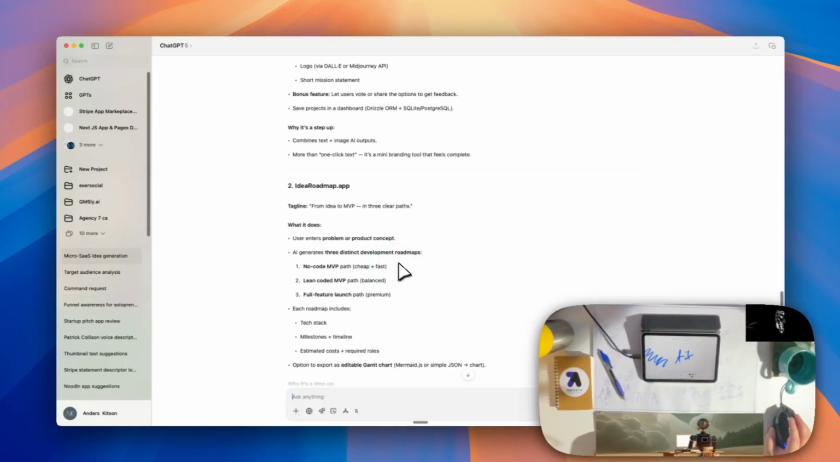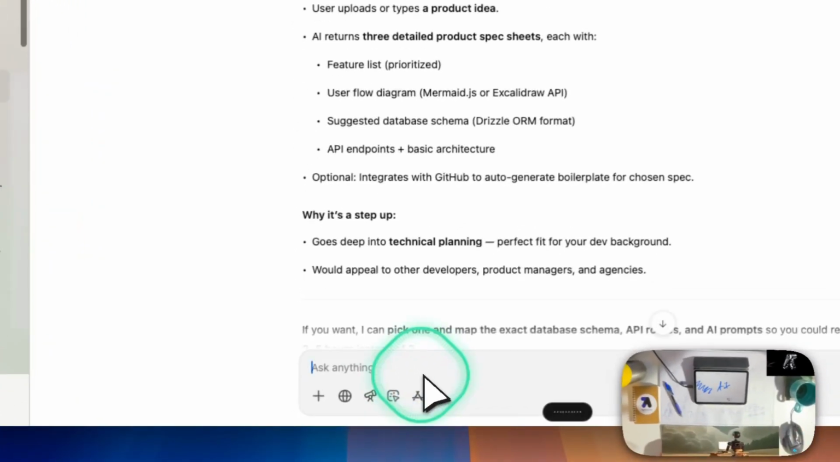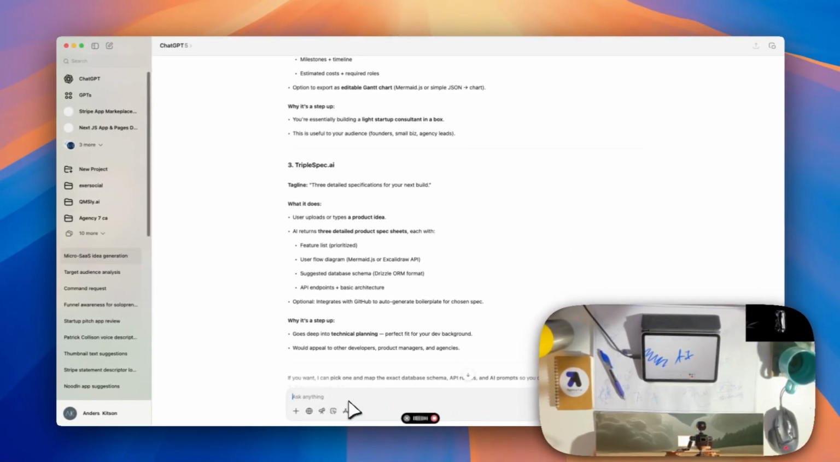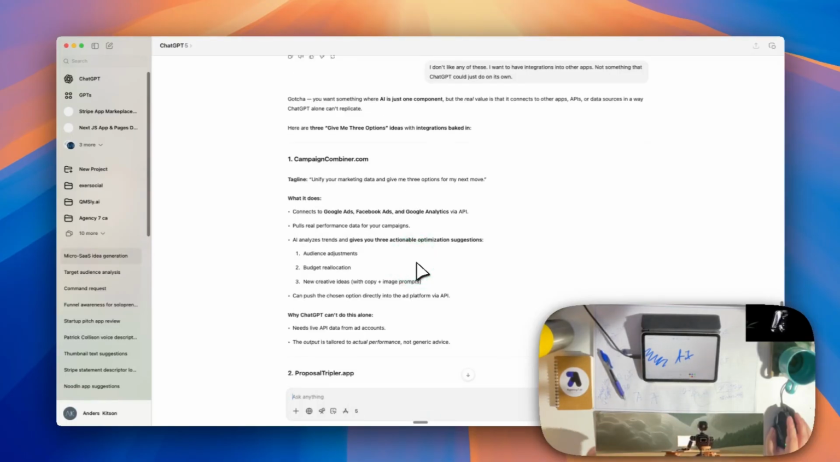Idea Roadmap, from idea to MVP in 3 clear paths. User enters problem or product concept. AI generates 3 distinct development roadmaps. No. I don't like any of these. I wanted to have integrations into other apps, not so much something that ChatGPT could just do on its own. Unify your market data, give me 3 options.